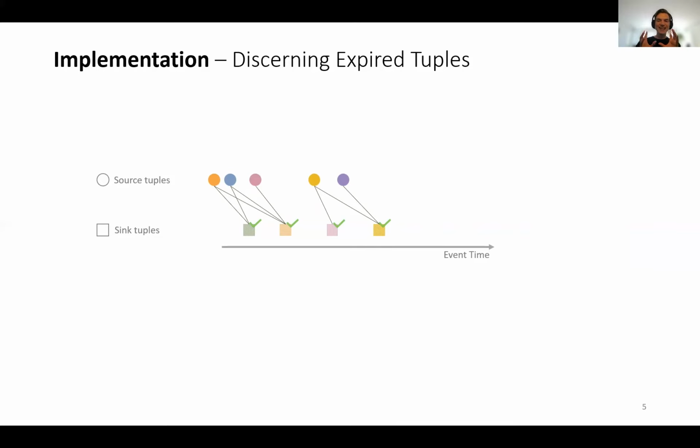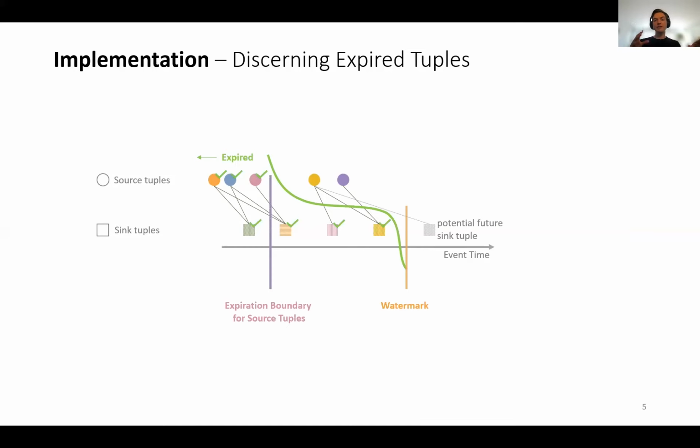So when looking at the exact state of the execution of the query at a point in time, we could actually draw a boundary such that all tuples, even source tuples to the left of it, are expired. Since we measure time by the incrementing of watermarks, the liveness boundary for sink tuples ends just at the latest watermark. We get an expiration boundary for source tuples. For source tuples on the right of the boundary, we cannot know for certain that there will not be a potential future sink tuple connecting to them, so we cannot yet mark them as expired.